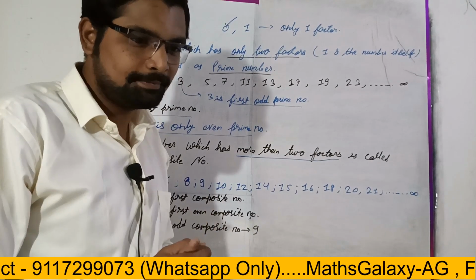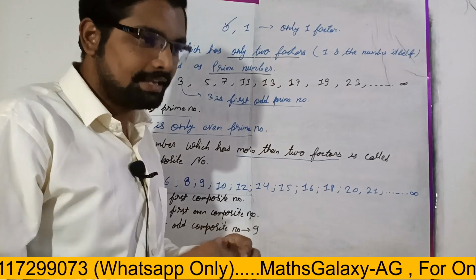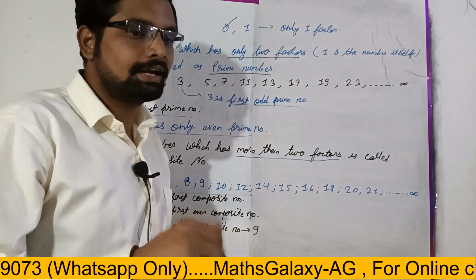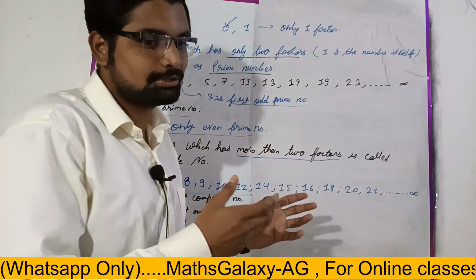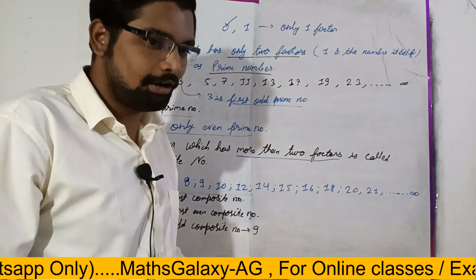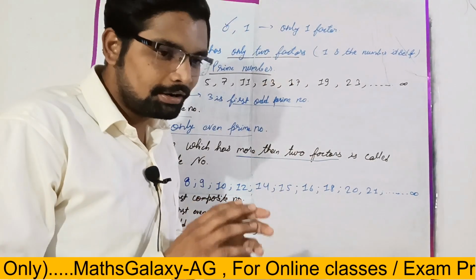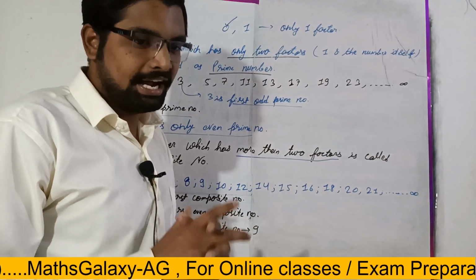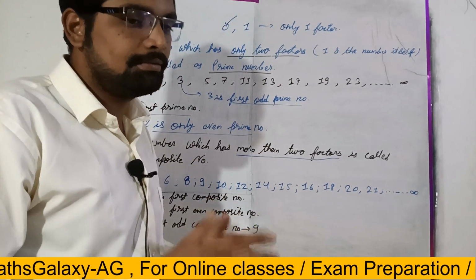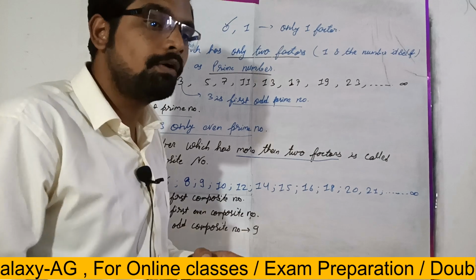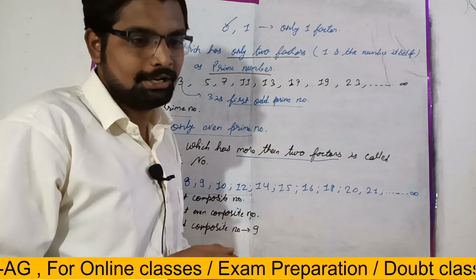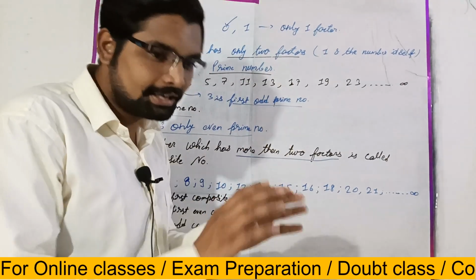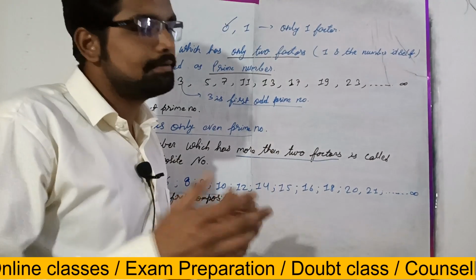So from the next time, I hope you can answer it. Why is 0 not a prime or composite? Because 0 is not a natural number, and we learned to find prime or composite numbers only for natural numbers. So 0 is neither prime nor composite.